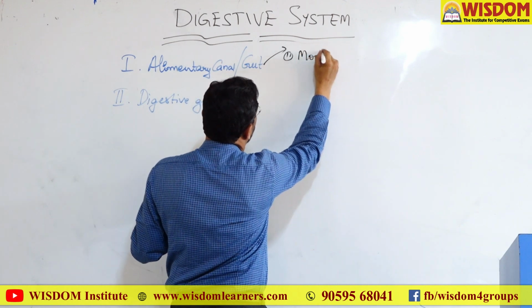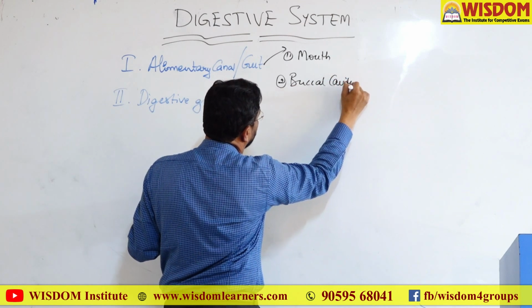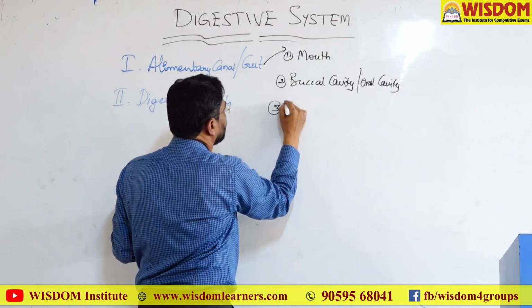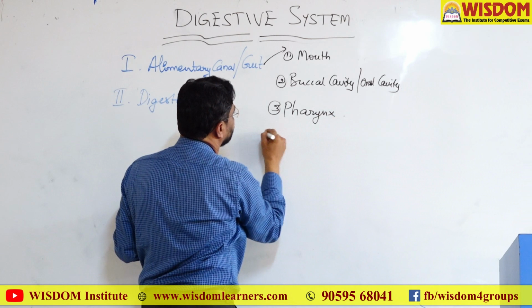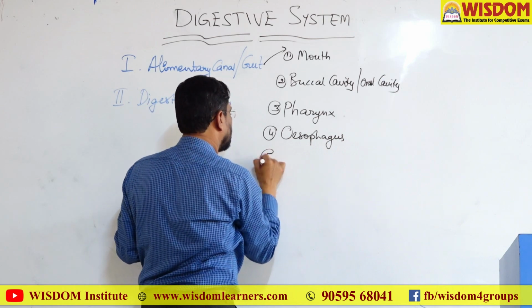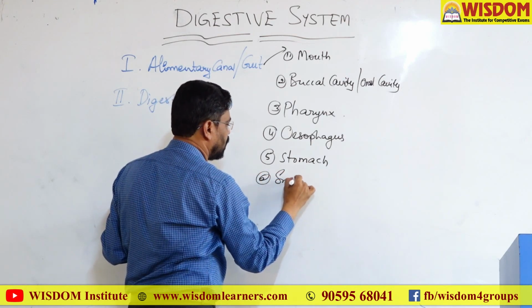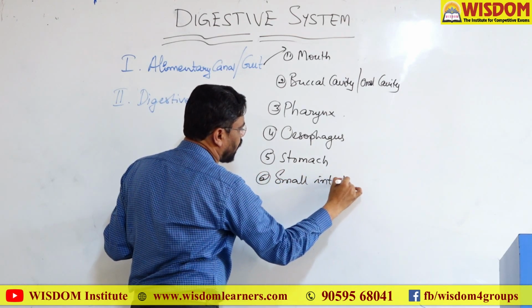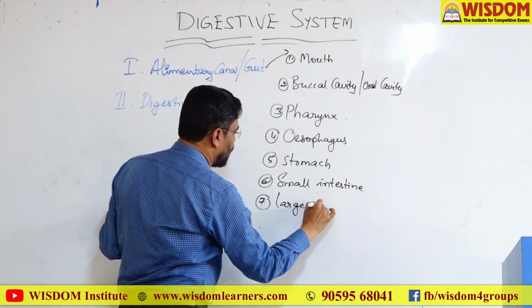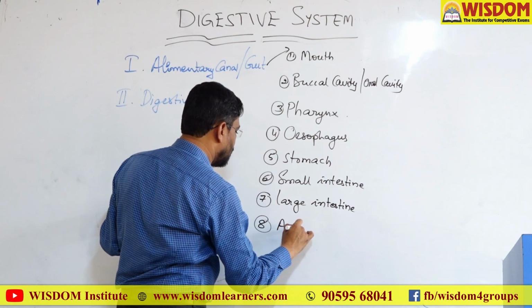These are the mouth, buccal cavity, or oral cavity, pharynx, esophagus, stomach, small intestine, large intestine, and anus.